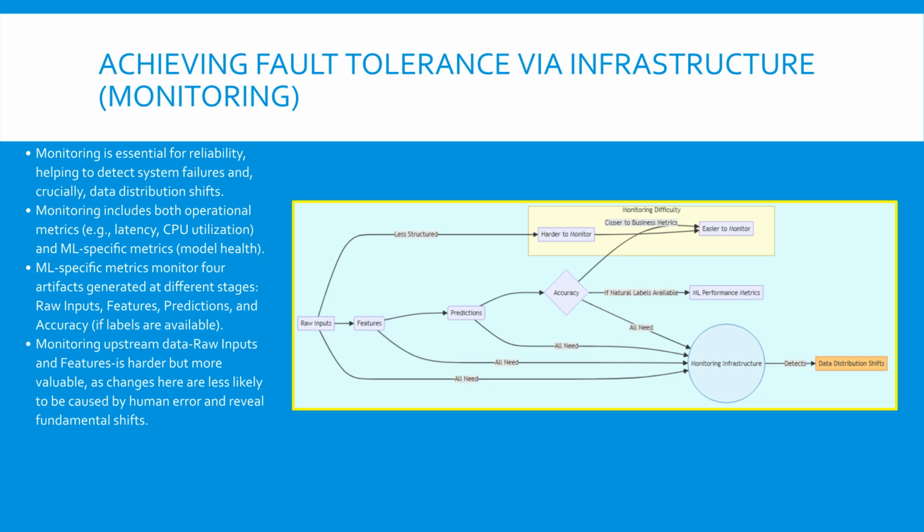What important point did we cover? Monitoring the entire ML pipeline, especially upstream at the raw input and feature stages, is essential for detecting the subtle data distribution shifts that cause unreliable predictions. Next, we examine how the development process itself can promote reliability.